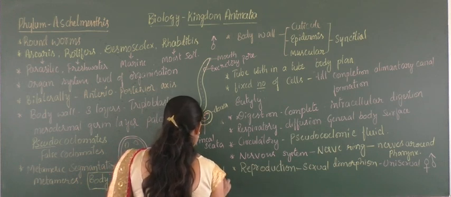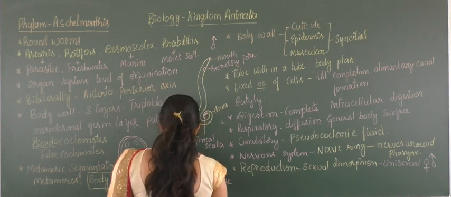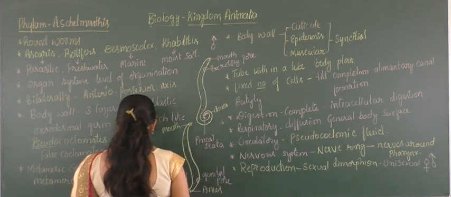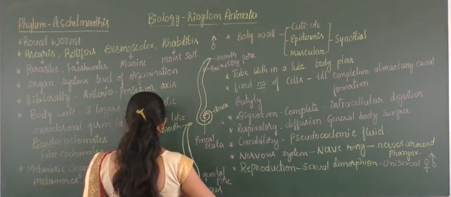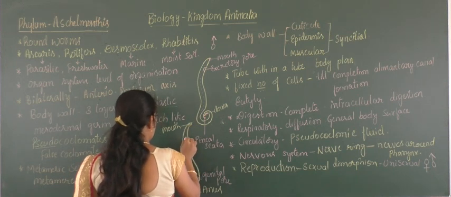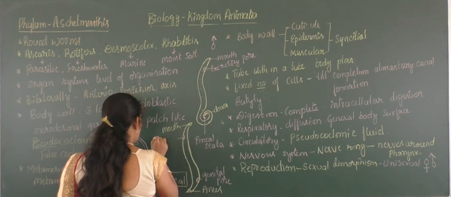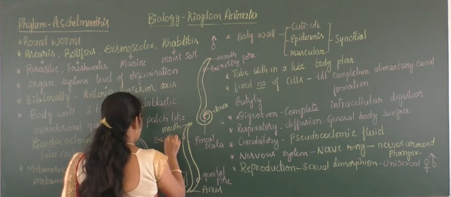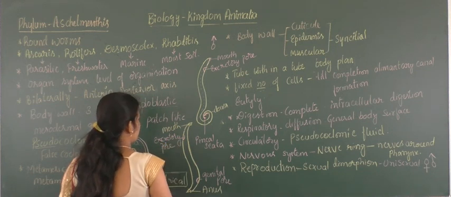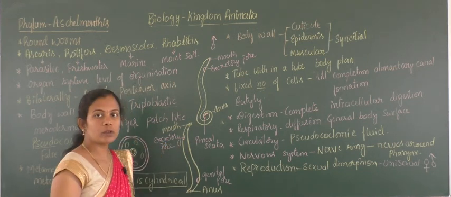Genital pore. And below the mouth, the same thing, the excretory pore will be there. So it is the same as compared to the male.